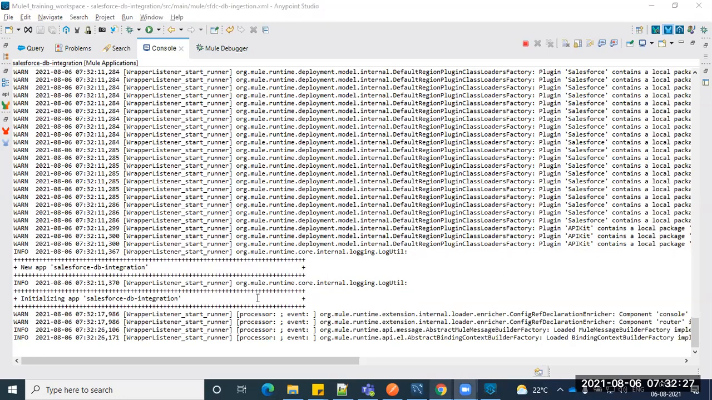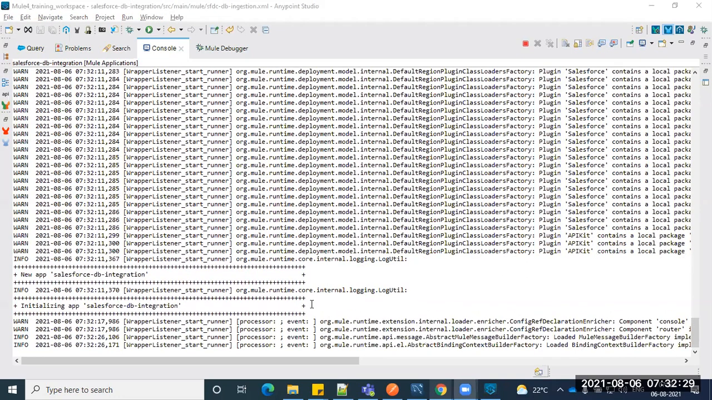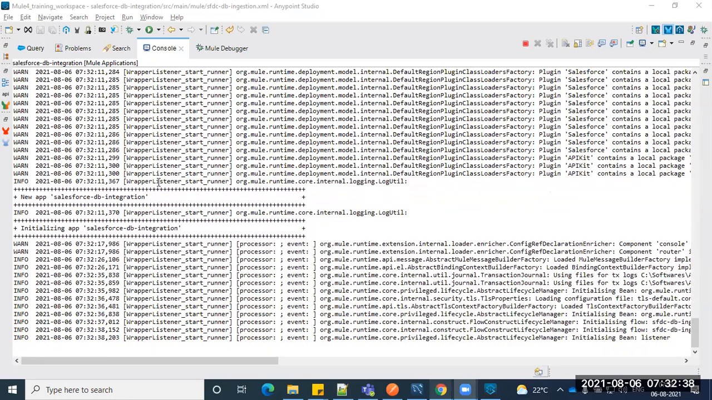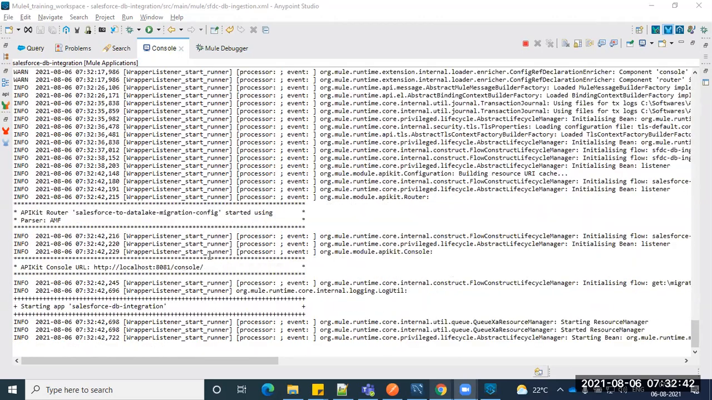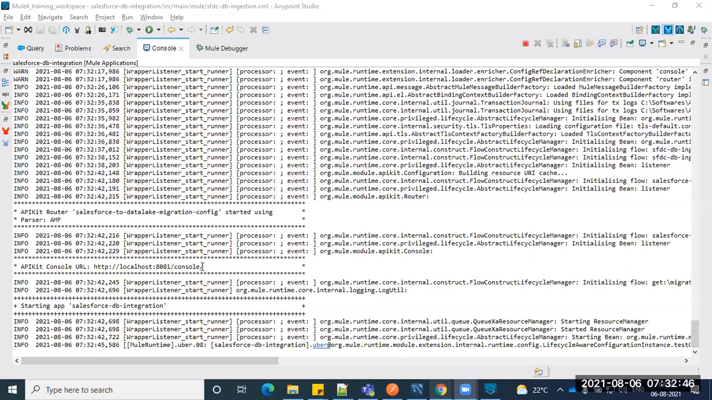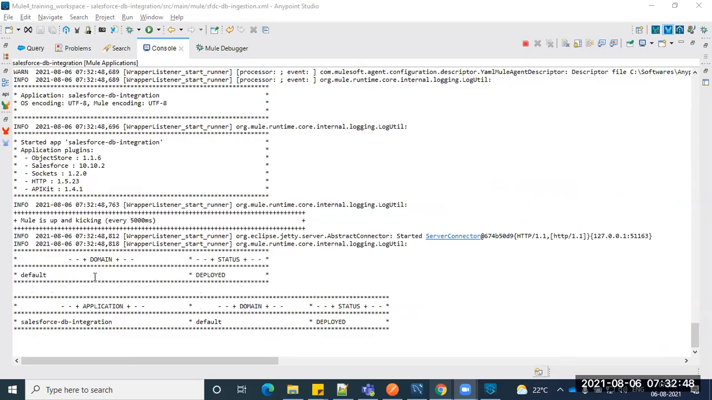Usually it will not take this much time as well, guys. I restarted my machine long back, almost more than a month. So maybe that's the reason, but in our case, it will not take this much time to deploy it as well. Okay, I was able to deploy successfully.